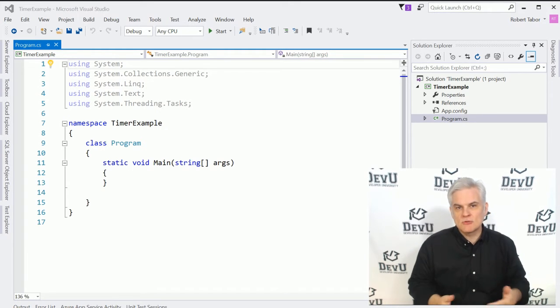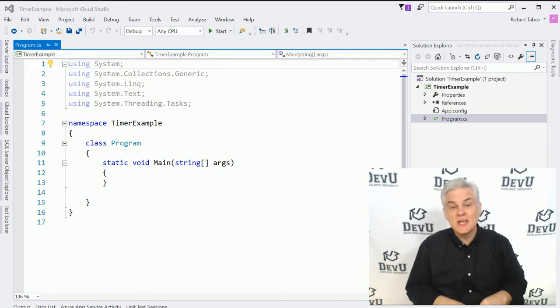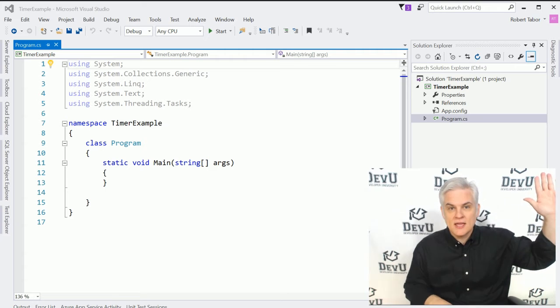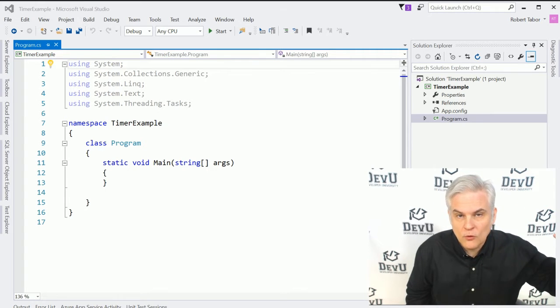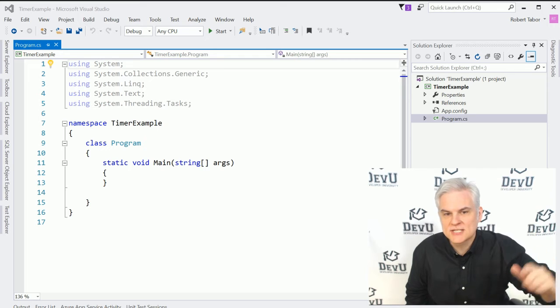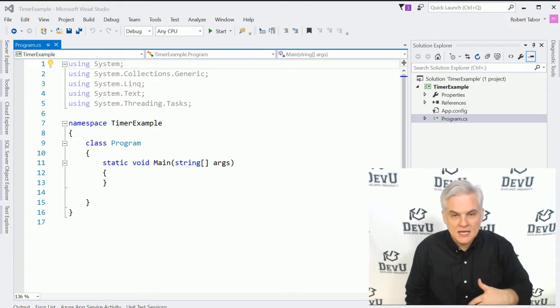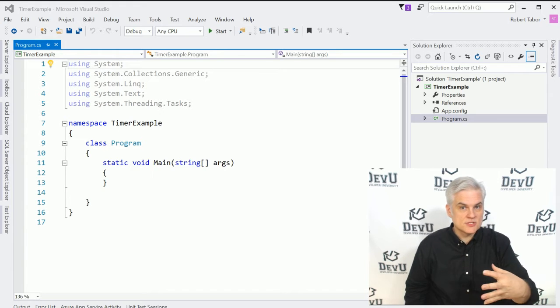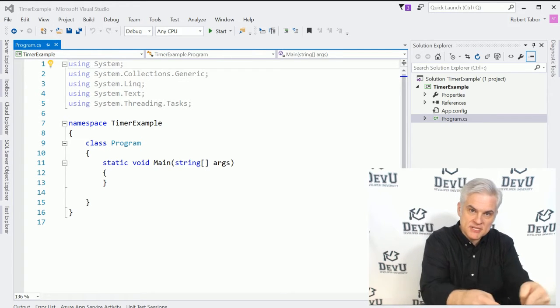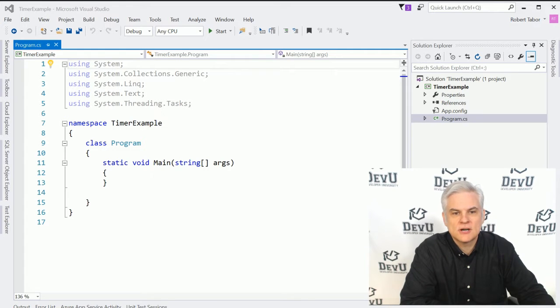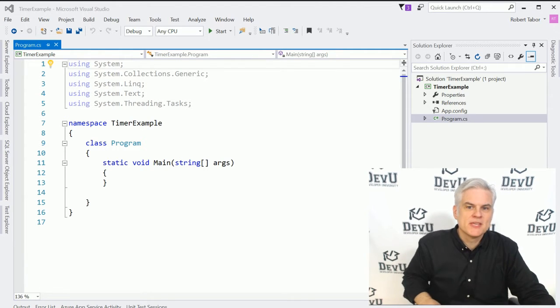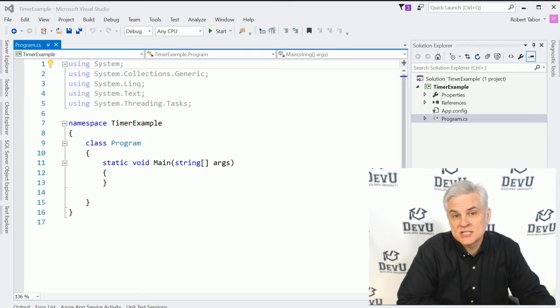So as the application is running, the user is interacting with the application. Eventually they click that button. The .NET Framework runtime says, okay, if you were listening for the button click event, here it is. It just happened. And it will notify every one of the methods that you and I as developers have attached to that specific event notification, that we've registered to that event. And I'm going to show how events are used in a simple Windows application near the end of this video in a more realistic scenario.